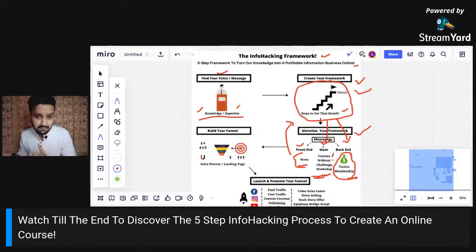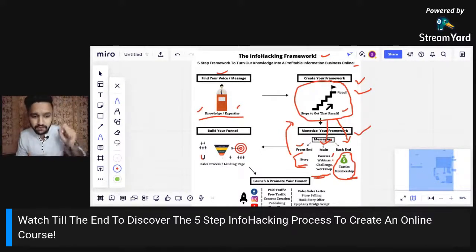Now the backend message is going to be the how-to-do version of our framework that we created in step number 2, which means we are directly going to share our PC screen, and we are going to create the entire e-commerce website in front of them. We are going to record that entire PC screen, and we are going to sell that. This is going to be the backend message, which is how to exactly implement that framework.